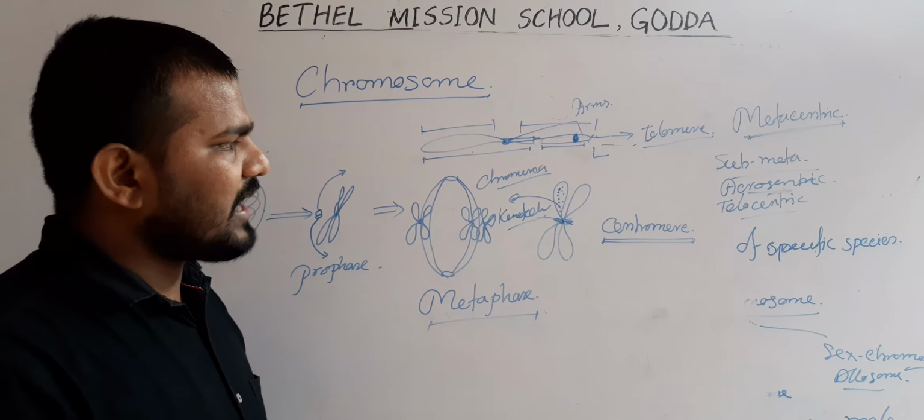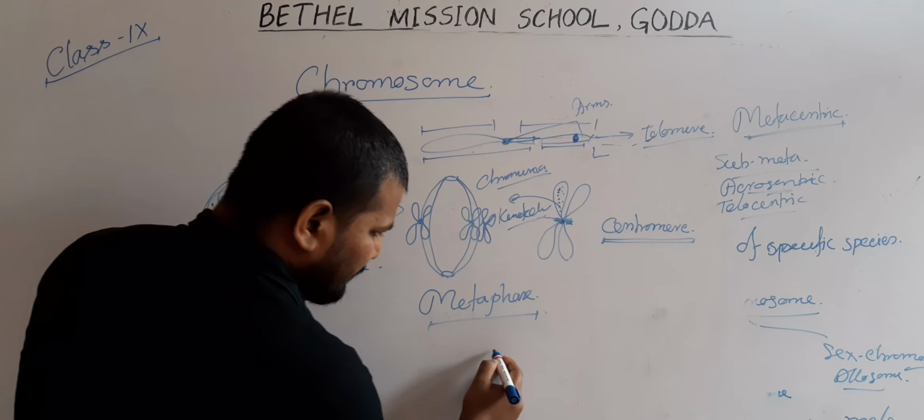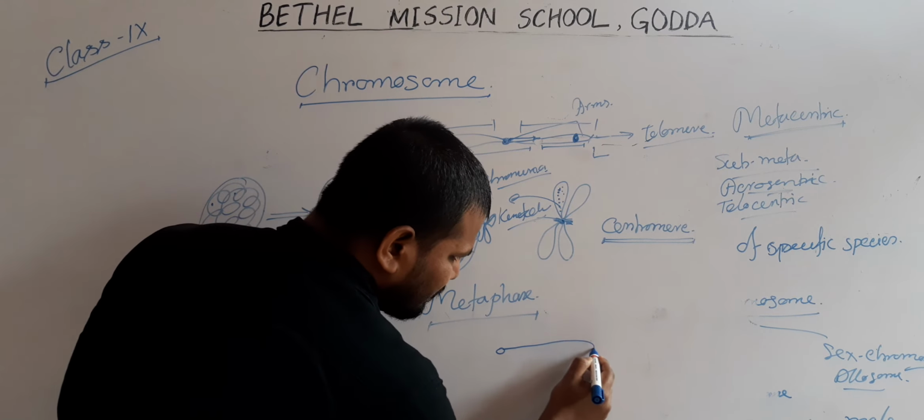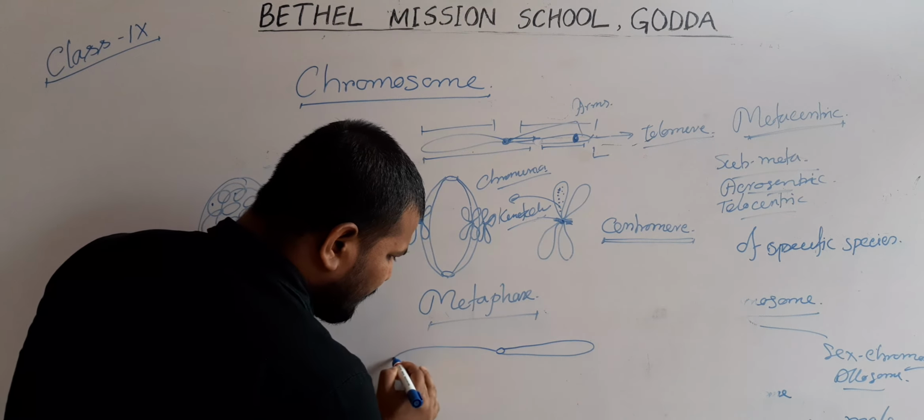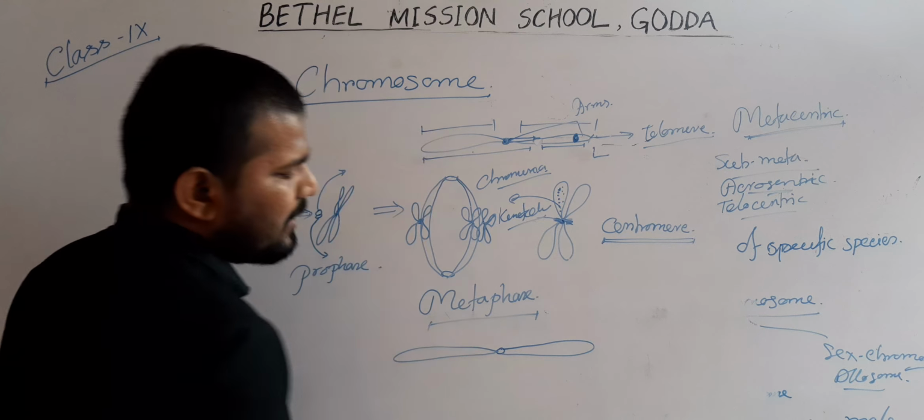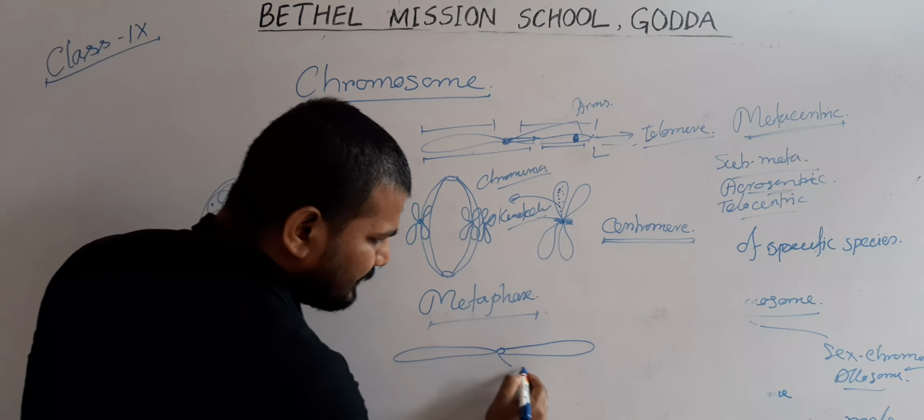Now, in the case of a chromosome, suppose this is a chromosome. These are the primary depressions of the centromere.